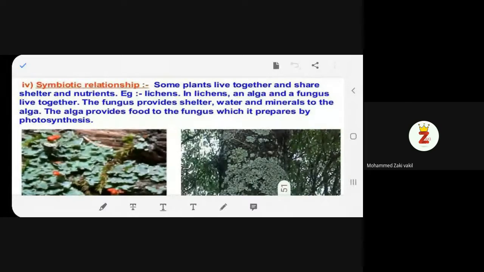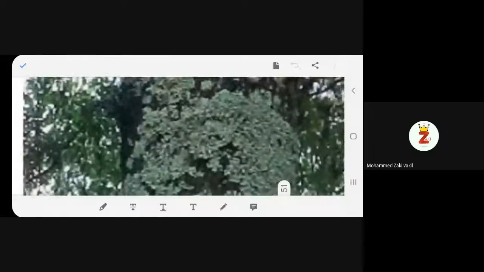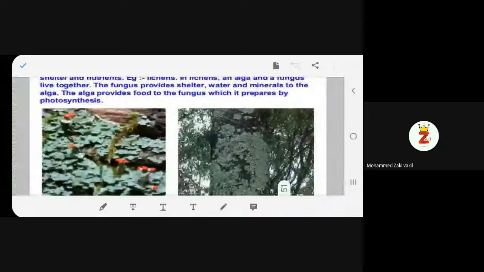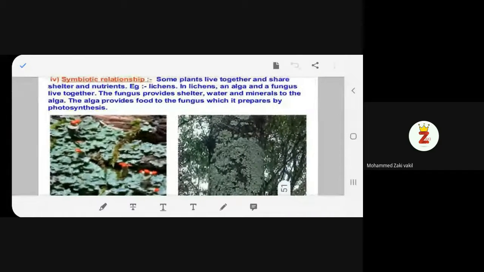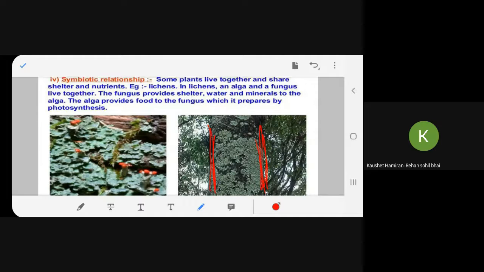This we have already done. Yes or no? This is lichen. Can you see this? This is a tree trunk. I hope you know what the trunk of a tree is called. Boys, say yes or no at least. So this trunk is covered by lichens. All these are lichens. Can you see this?